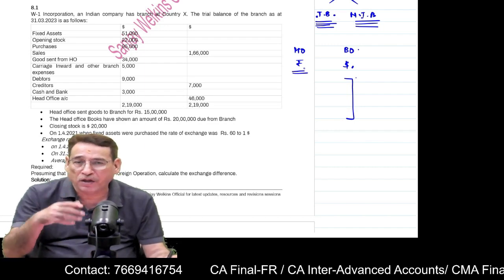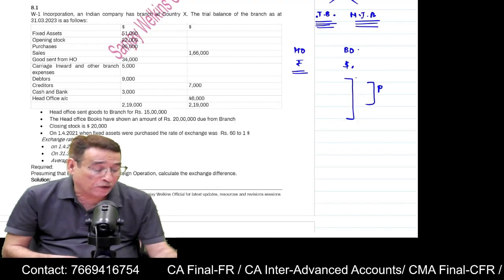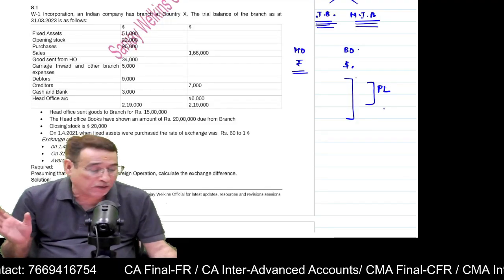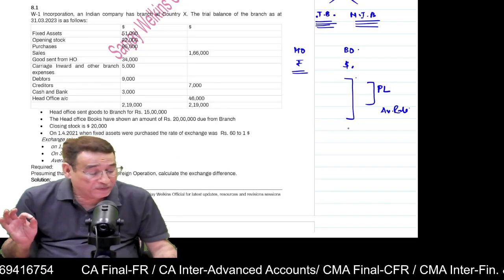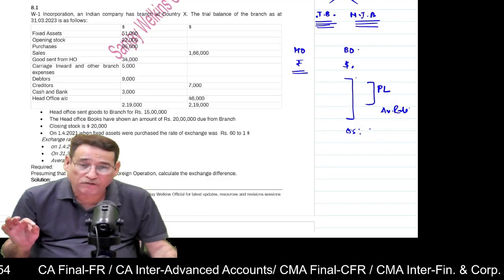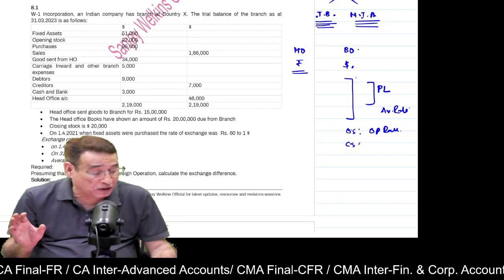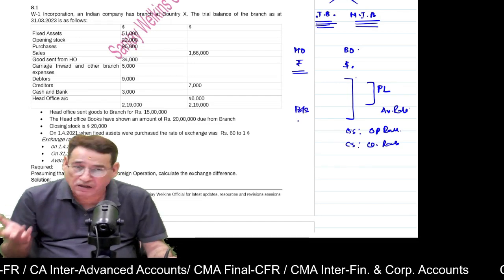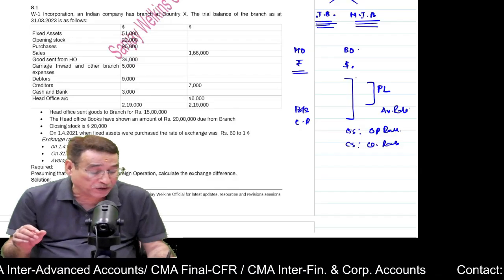And for that, you need to know the rules. If you remember, I told you, all the items of profit and loss account, that means expenses, purchases, sales, all these will be converted by using the average rate, correct? Opening stock, although it is an item of P&L, is converted on the basis of opening rate. Is it clear to you? Closing stock is converted on the basis of closing rate. All items of balance sheet, debtors, creditors, correct, generally are converted on the basis of closing rate.